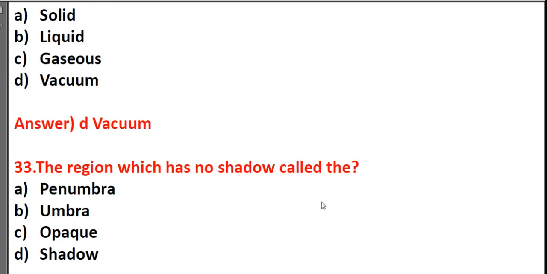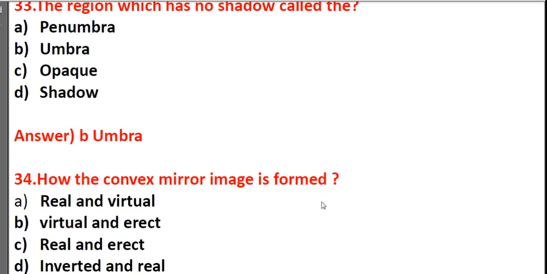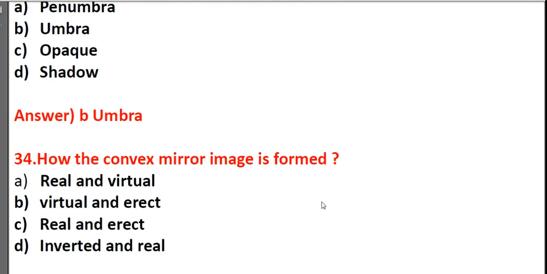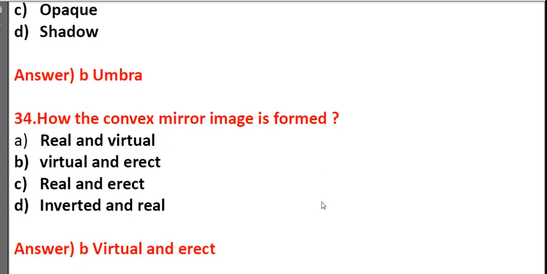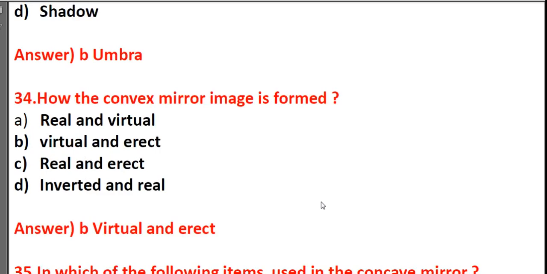The region which has no shadow is called penumbra, umbra, opaque, shadow. It's B, umbra. How is the convex mirror image formed: real and virtual, virtual and direct, real and direct, inverted and real? It's B, virtual and direct.